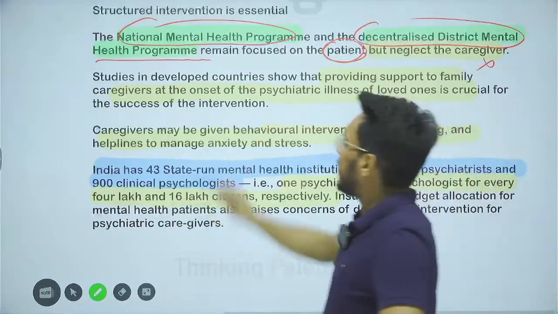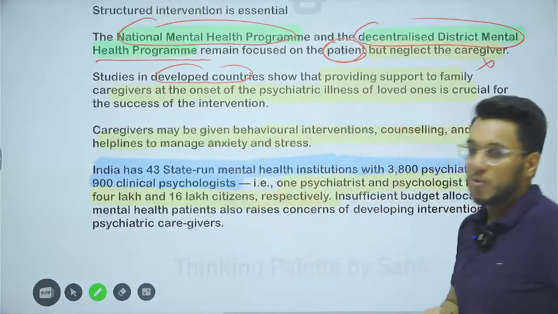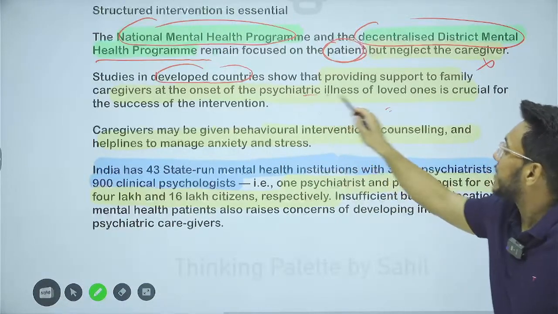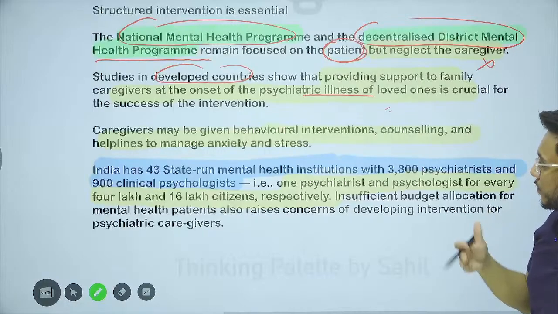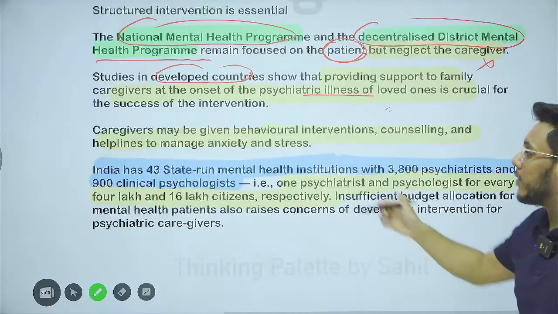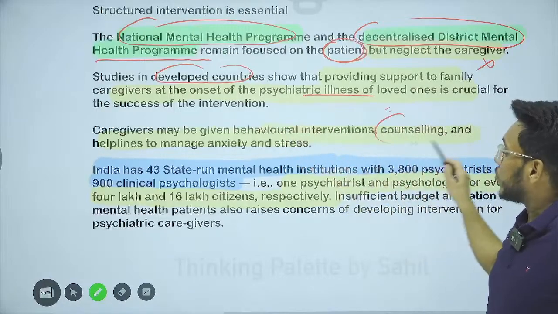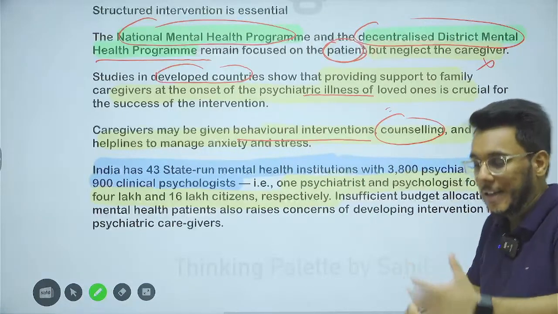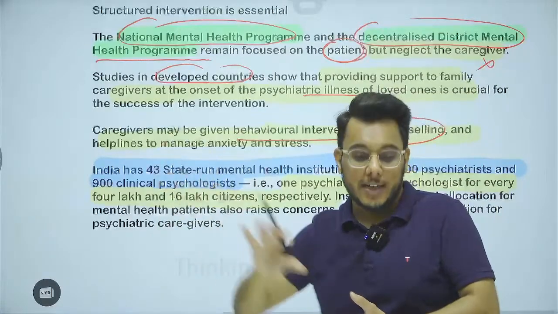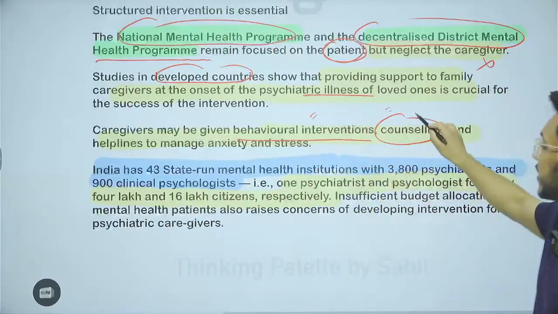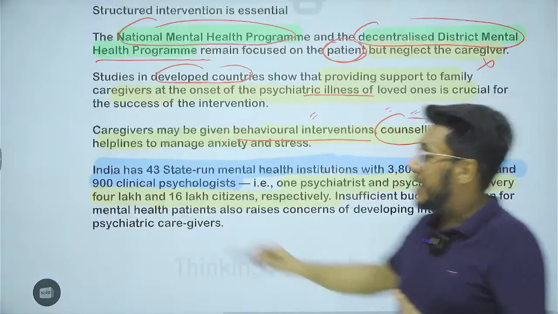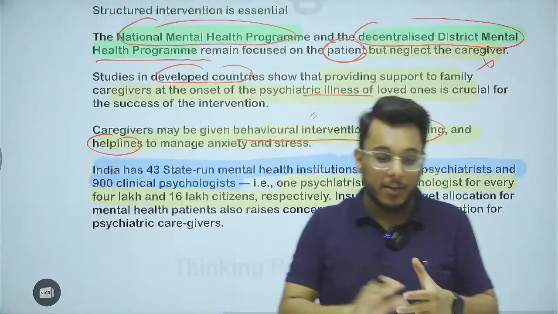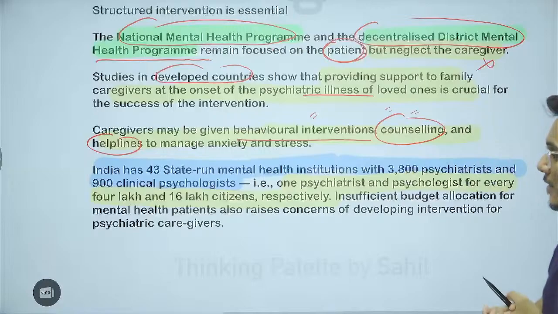Now, many studies have been carried out in developed countries, and they show that caregivers are to be given support at the onset of the psychiatric illness of the loved one. From time to time, they need to be given counseling and some behavioral interventions, for example, when you feel stress you should do this activity, when you feel emotionally drained you should do this activity. There should also be dedicated helplines which the caregivers can reach and talk to whenever they are facing these stresses. So these are certain things that have to be done.